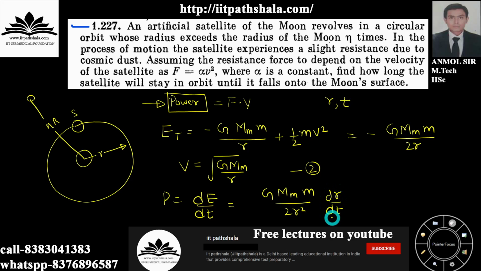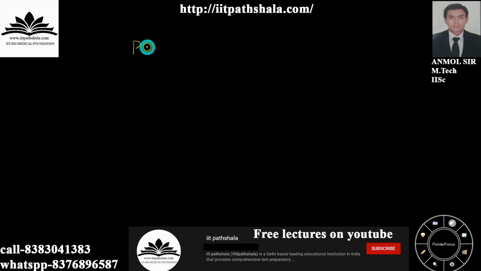That's the expression of dE by dt I am getting. Now from the logic itself, power is nothing but force into velocity, so I can write power equal to force into velocity. Force is given to me as alpha v square into velocity. It is nothing but will be equal to alpha v cube.